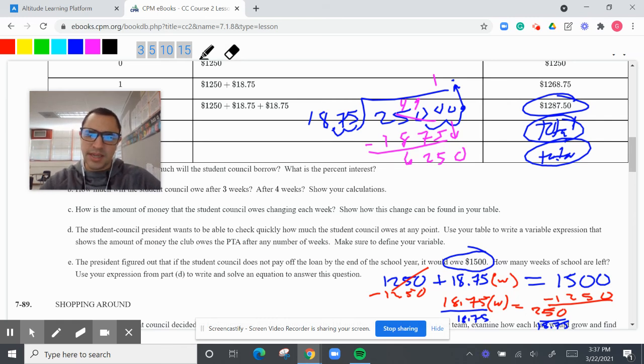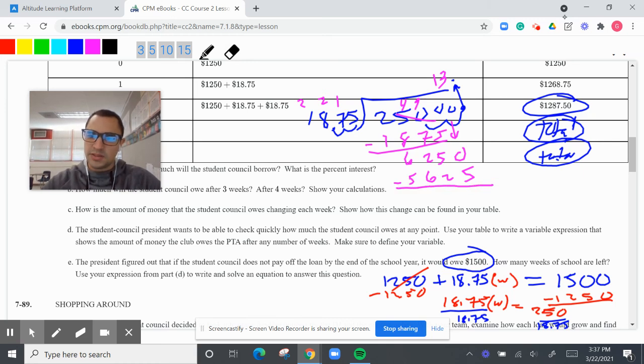3 times? 8, 16, 24. Probably let's try 3 times. So 3 times 5 is 15, carry the 1. 3 times 7 is 21, 22. Oh boy, I hope this is good. 3 times 8 is 24, 25, 26. And then 3 times 1 and 5. I think that's good.